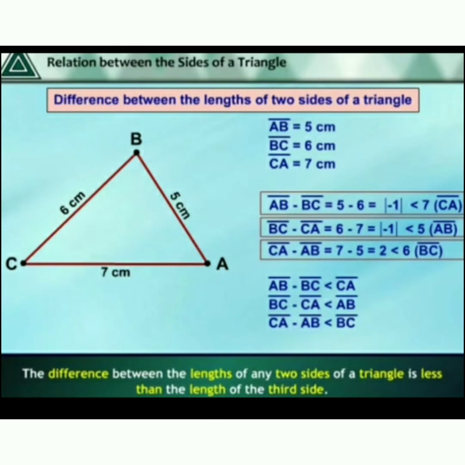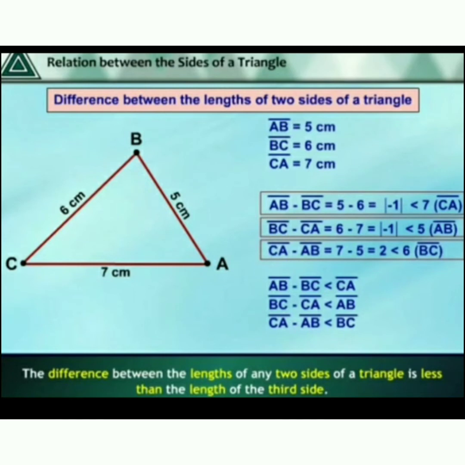Before we finish this session, I will tell one thing. The difference between the lengths of any two sides of a triangle is less than the length of the third side. Next, we are going to find out the difference between two sides. First, I will take the sides AB and BC.